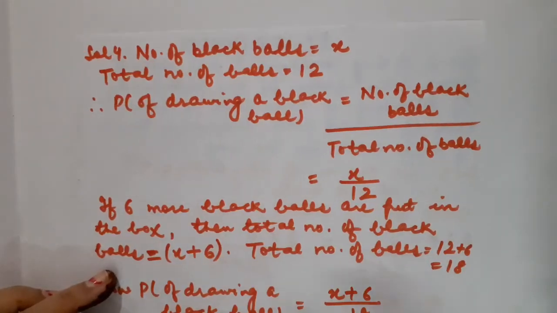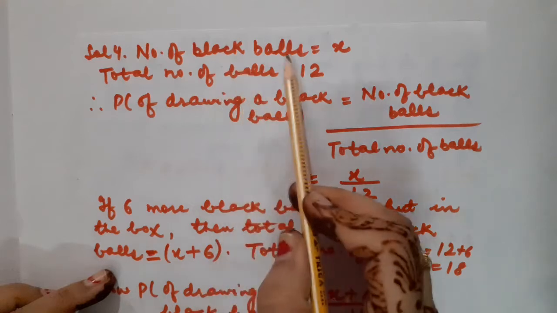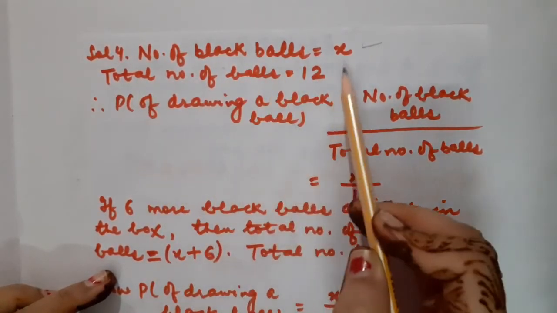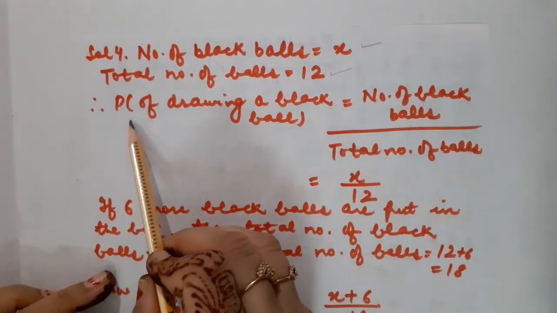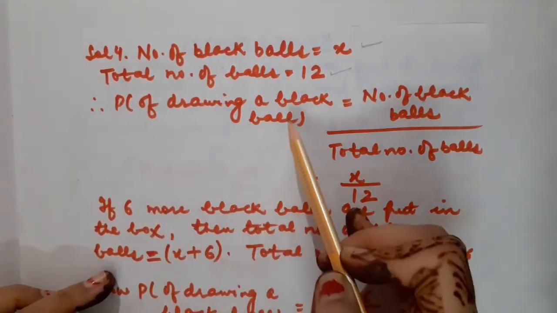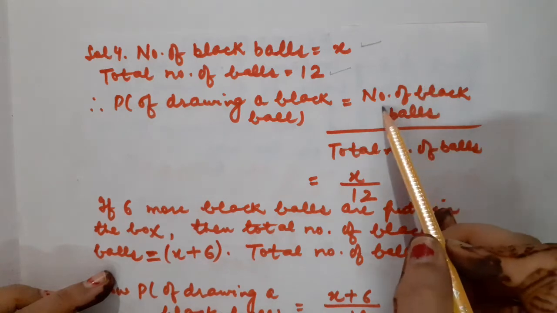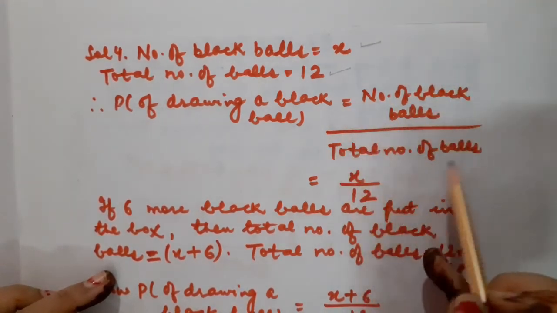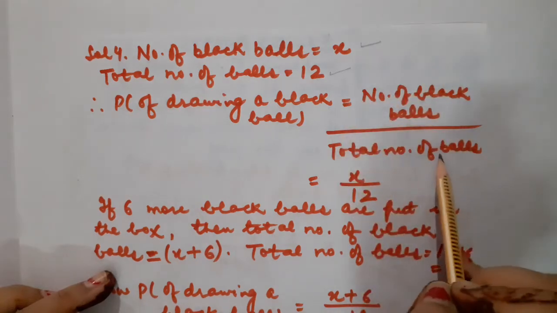So children, here is the solution. The number of black balls given to us is x, and the total number of balls is 12. So the probability of drawing a black ball is the number of black balls upon the total number of balls. It is not essential to change the formula this way.